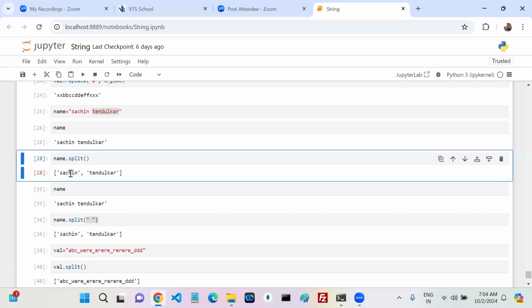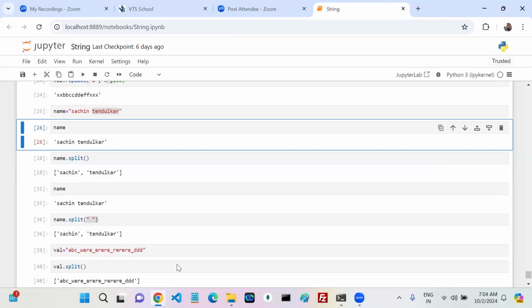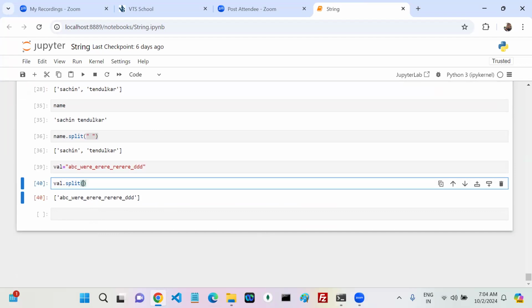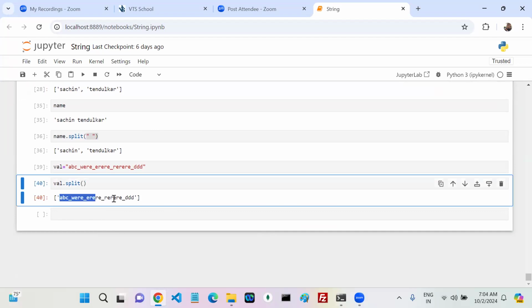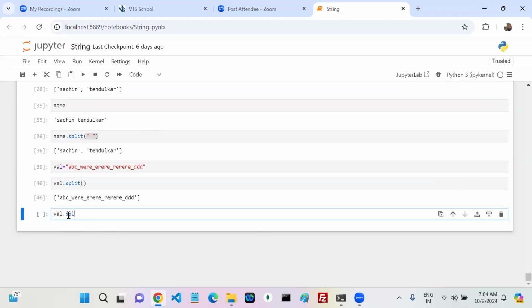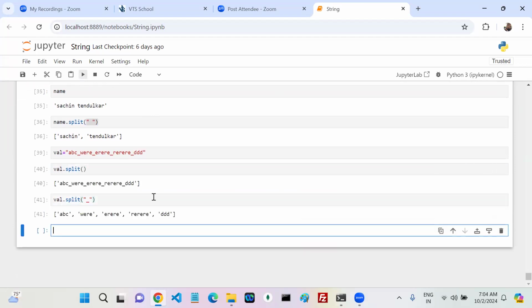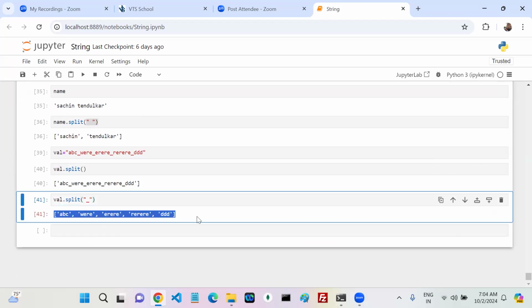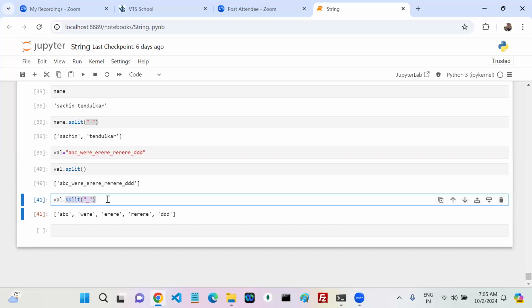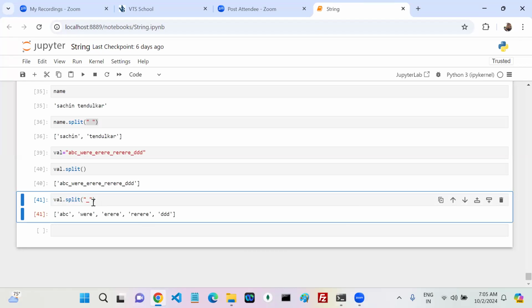Like Sachin Tendulkar, there is a space. If you don't pass anything, what is the default delimiter in Python? Space. Space is the default delimiter. Do we have any space here to split? No, right? I want to split with underscore. Now, can you split it? Wherever the underscore is there, it was split and converted into a list. About the split method, very simple: split is a method inside the string class.